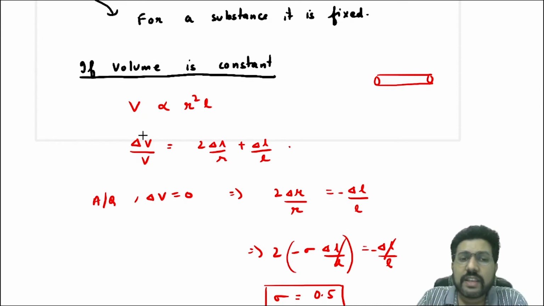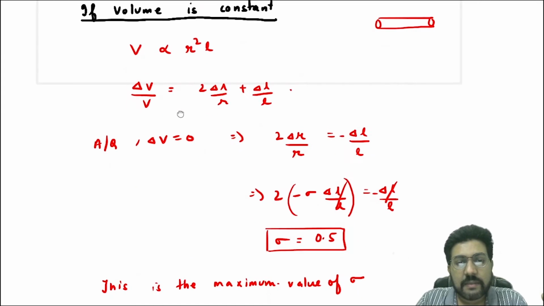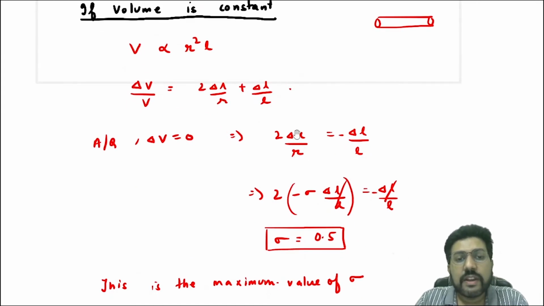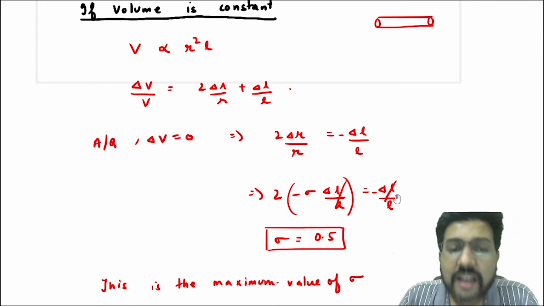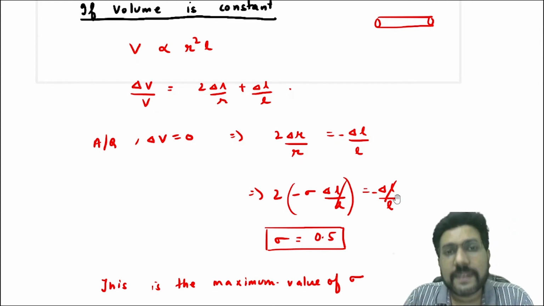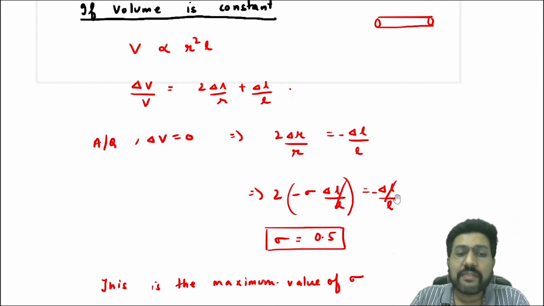Now, if delta V is equal to 0, then 2 delta R by R is equal to minus delta L by L. But you know that delta R by R is minus sigma delta L by L. So I put the value of delta R by R as minus sigma delta L by L. From this, minus minus gets cancelled out, delta L by L gets cancelled out, and finally you will get sigma, the Poisson's ratio, equal to 0.5.